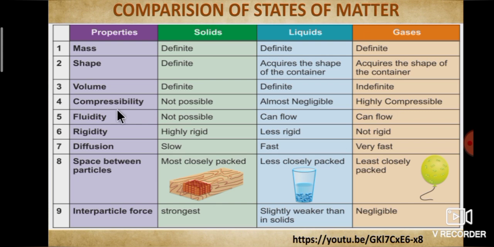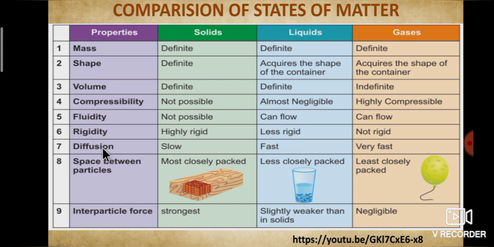Fifth one, fluidity of states of matter. Fluidity means ability to flow. Solids do not flow, but liquid and gases will flow. Check fluidity using an easy object in your home. Sixth one is rigidity. Rigidity means inability to be changed. Solids are highly rigid. Liquids less rigid. Gases not rigid.